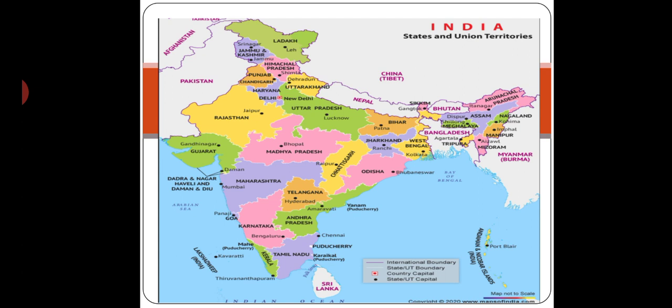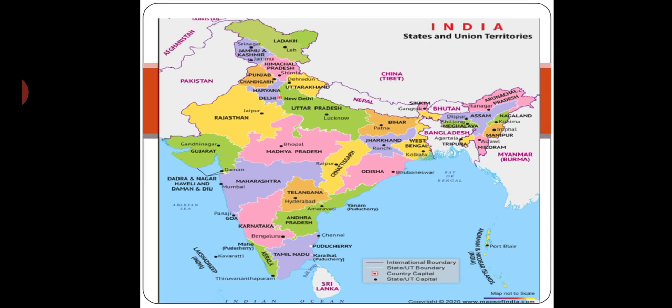Now see, this is the India map, and just by seeing this map we learn 2 things. You can see which is the largest state in India. This is the largest state. Its name is Rajasthan. And now see the smallest state. The smallest state is here, that is Goa. So there are 2 questions you can understand from this map. First, the largest state in India is Rajasthan, and the smallest state is Goa.